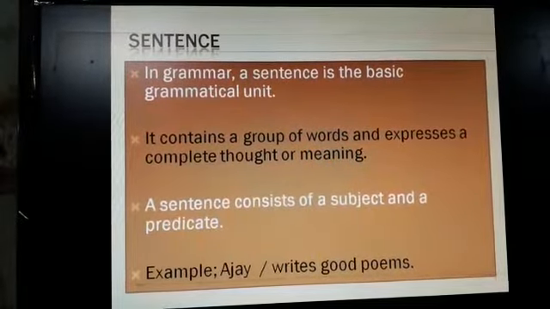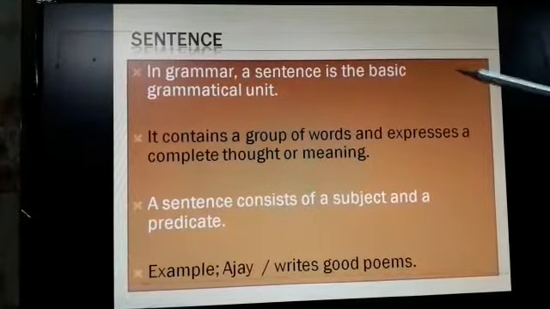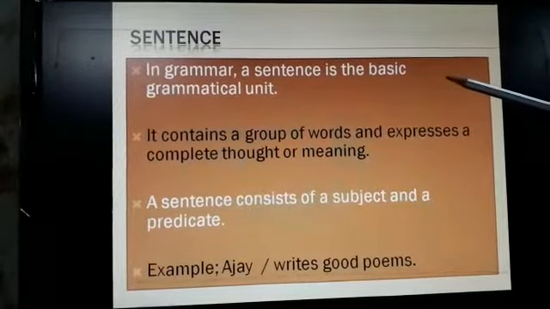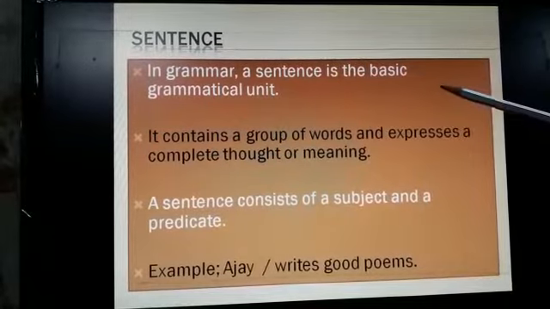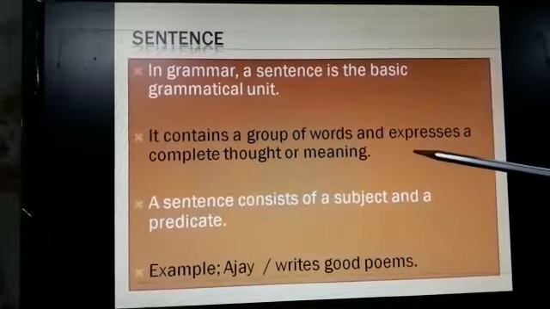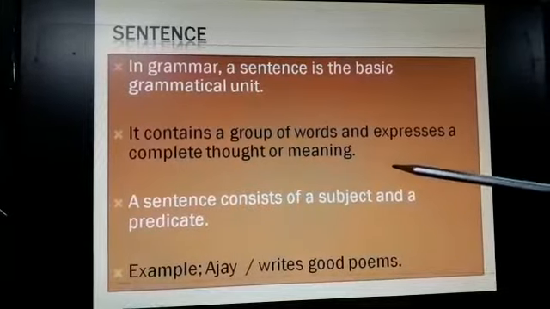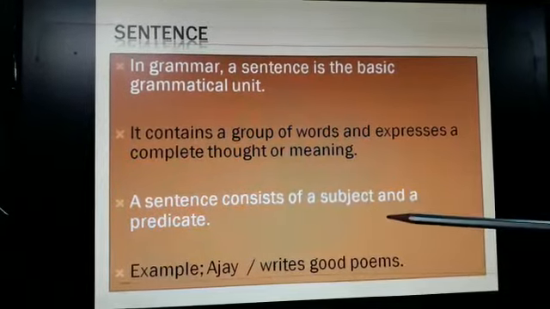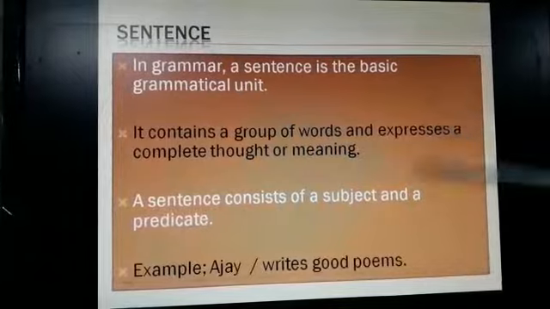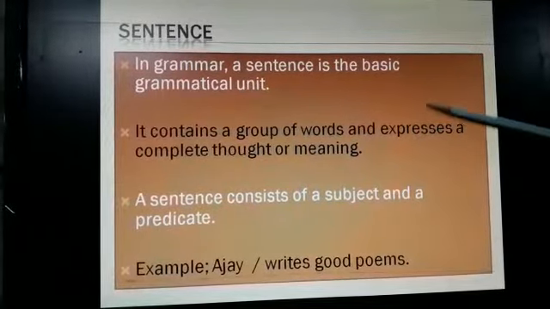Before we begin, let us know what is a sentence. In grammar, a sentence is the basic grammatical unit. It contains a group of words and expresses a complete thought or meaning. A sentence consists of a subject and a predicate. We know now what is a sentence.